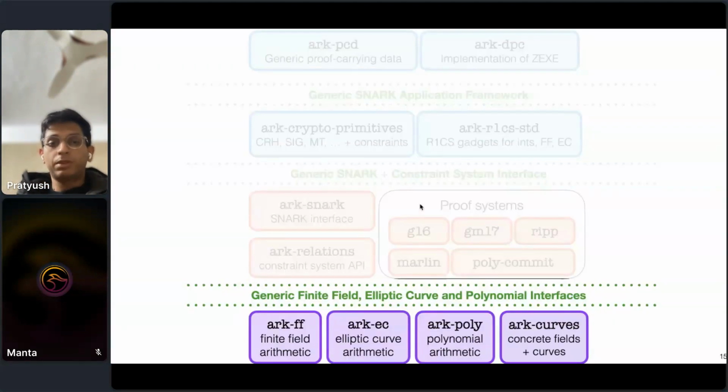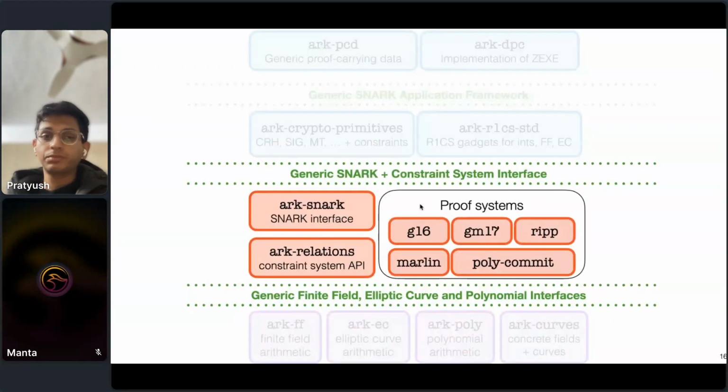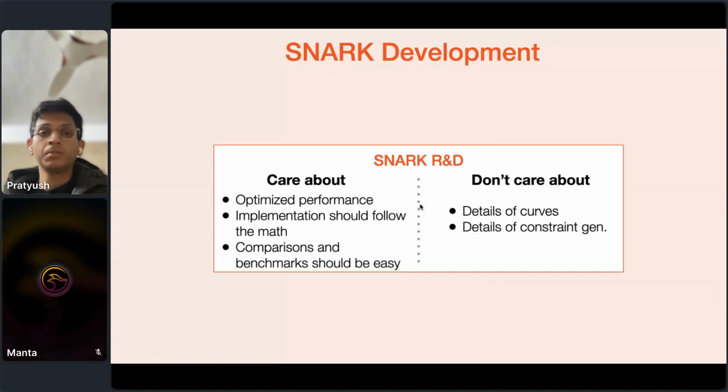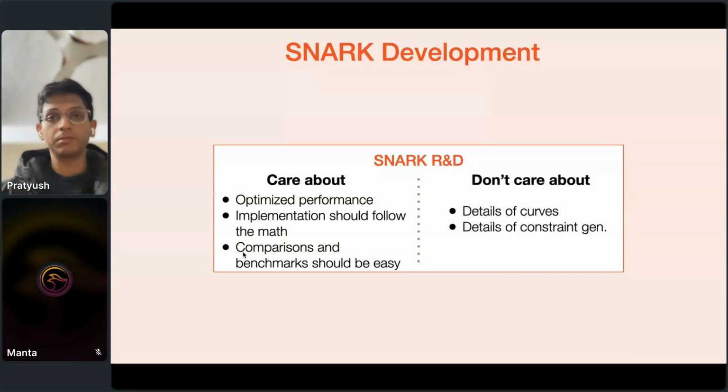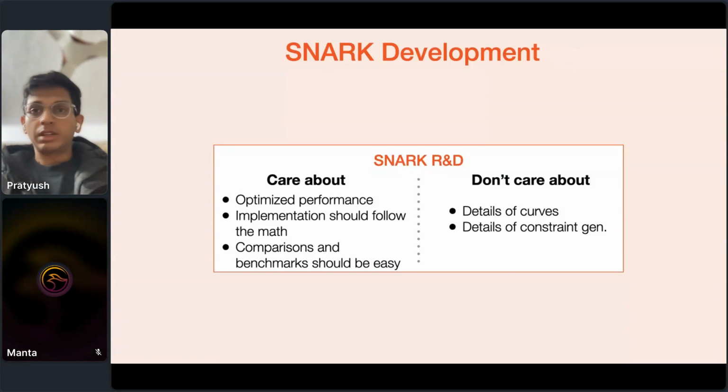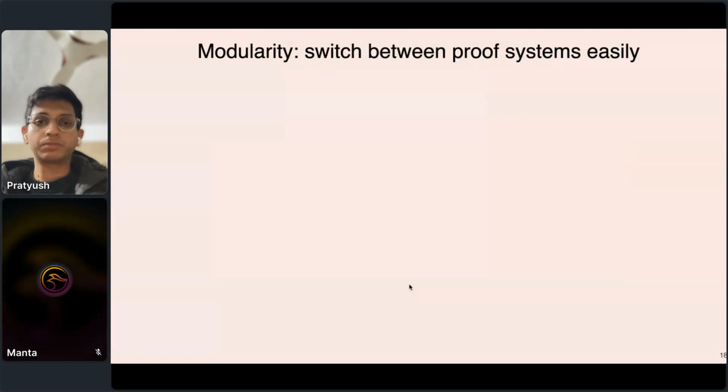Okay, so maybe let's move up quickly to the next level of the stack and focus on SNARKs and their implementations, right? At this level of the stack, you care about optimized performance. You should have a very fast SNARK, but it should also not be a convoluted mess that's difficult to follow. You want to be able to reference the math in your code very easily, right? Okay, so I think I only have 1 minute, so I'll go through this part very quickly.